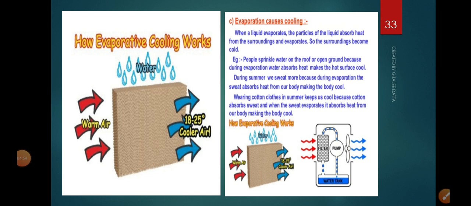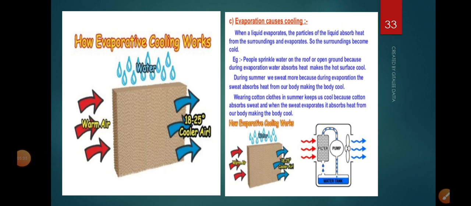cotton clothes in summer. Similarly, a desert cooler. This example is also mentioned in your textbook. The desert cooler works perfectly on a hot and dry day. Please understand these two points, hot and dry. Why? Because again we go back to the factors affecting the rate of evaporation. The higher the temperature on a hot day, the more will be the rate of evaporation. Similarly, the lower the humidity, the more will be the rate of evaporation.